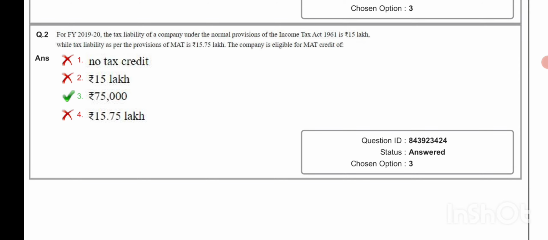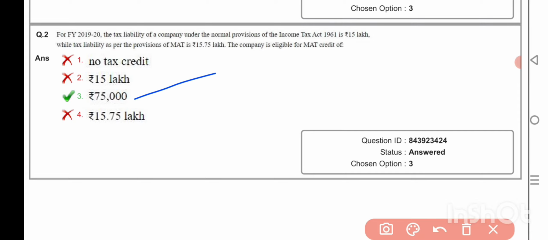For financial year 2019-20, the tax liability of a company under the normal provision of Income Tax Act 1961 is rupees 15 lakh, while tax liability as per provisions of MAT is rupees 15.75 lakhs. The company is eligible for MAT credit of rupees 75,000.